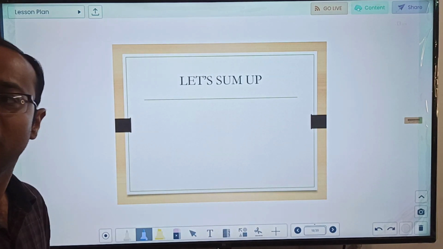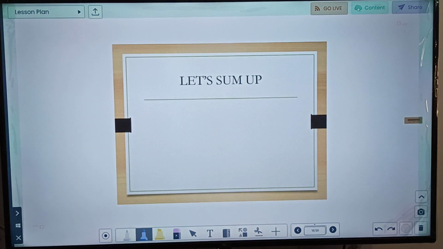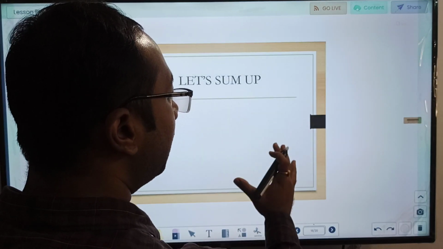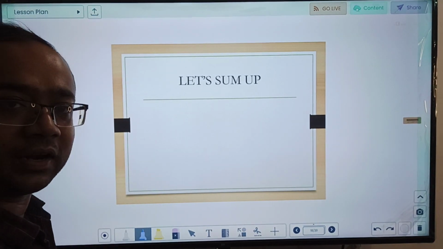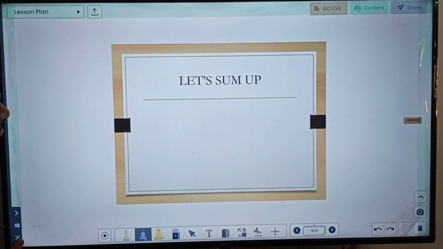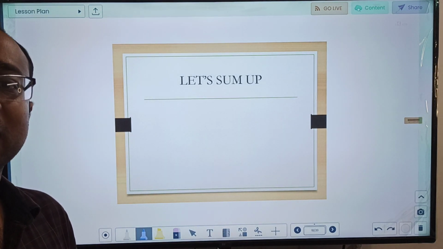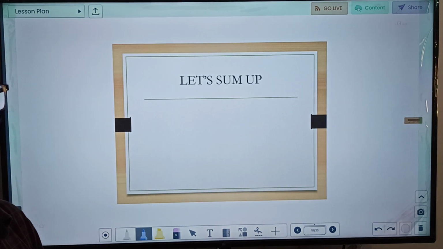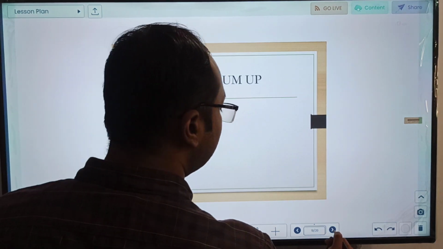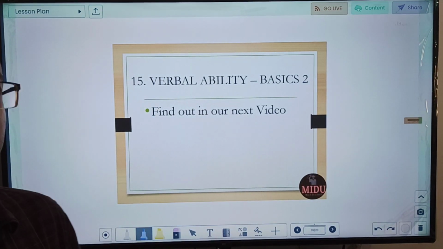Now let's sum up. Friends, in this distribution we have seen that there can be questions in which various situations can be given. What we need to do is draw a table or matrix, use it to solve whatever has been given, and mention what conditions are given. Don't assume anything. In this way, any question depending upon distribution can be solved.